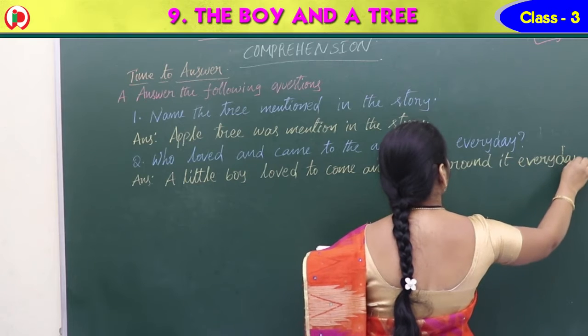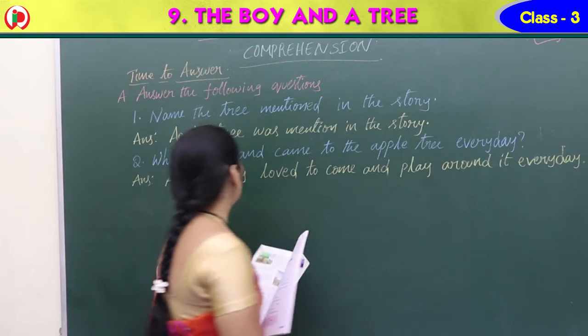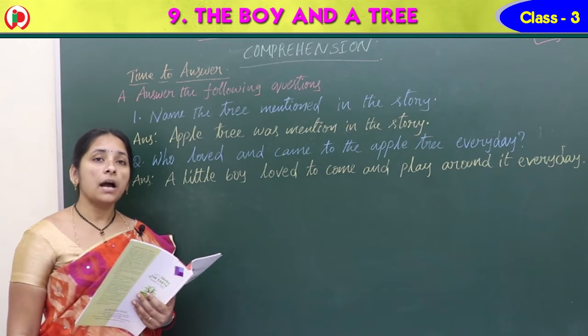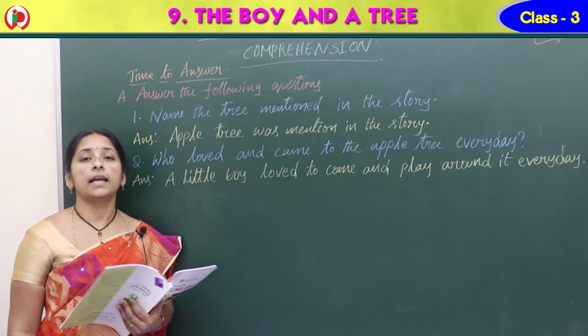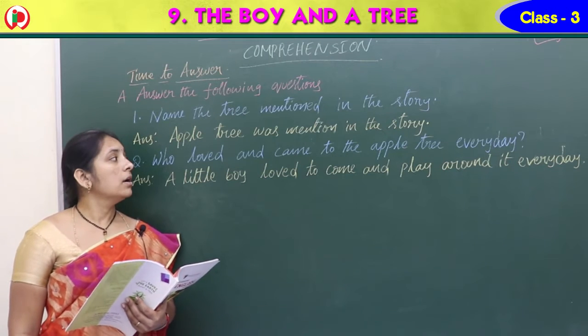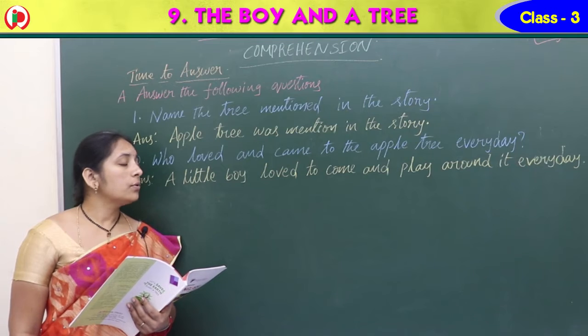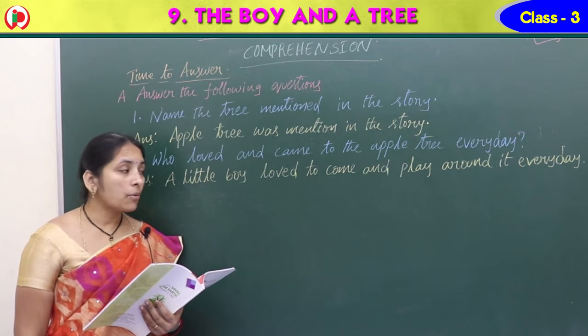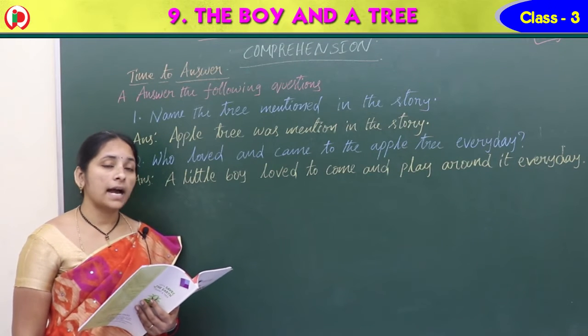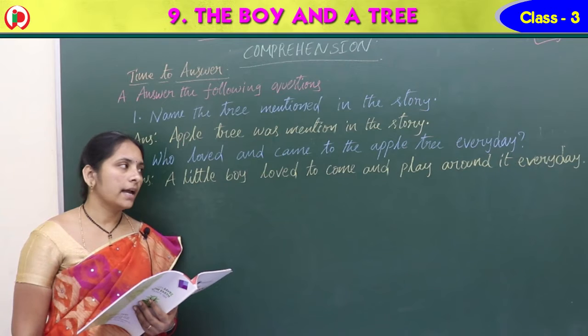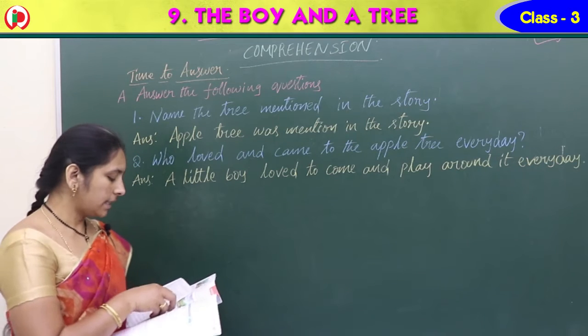Who loved and came to the apple tree every day? So, who came? Yes, the little boy loved to come and play around it every day, right? See the third question.